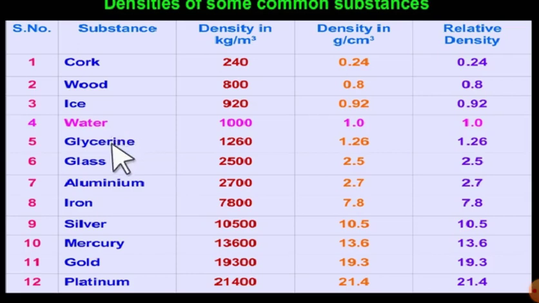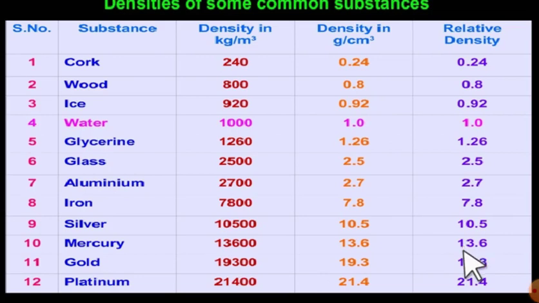Now likewise, if you go downward, there is glass and so on, with greater density. Now you will find mercury, 13,600 kg per meter cube, and its relative density, when you divide it by 1000, will be 13.6. So the relative density of mercury is 13.6, which is greater than 1.